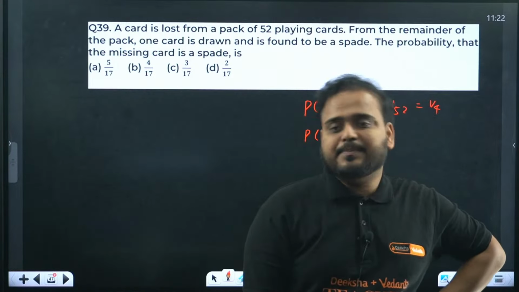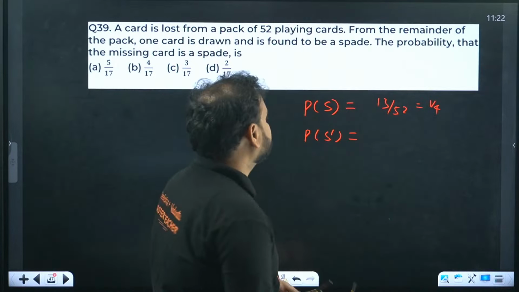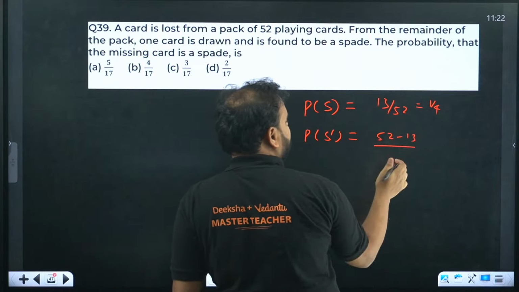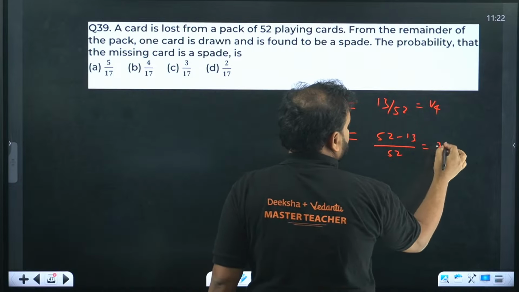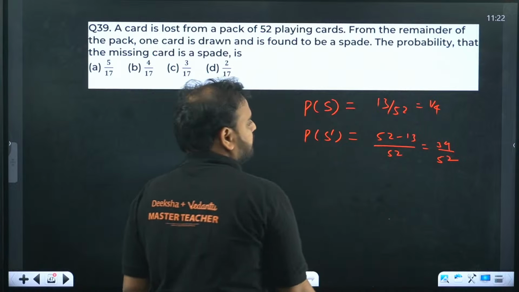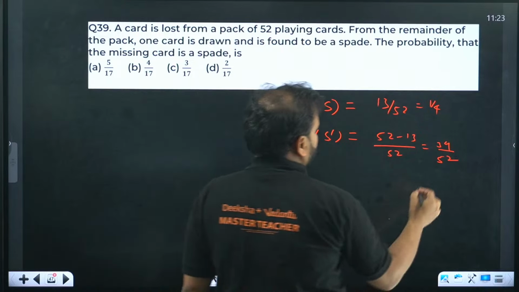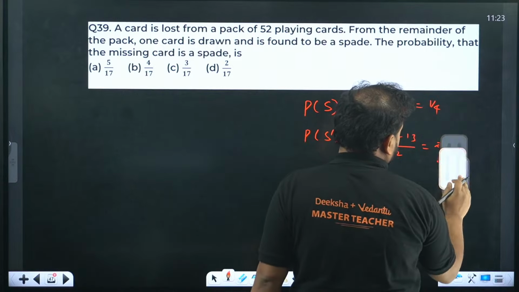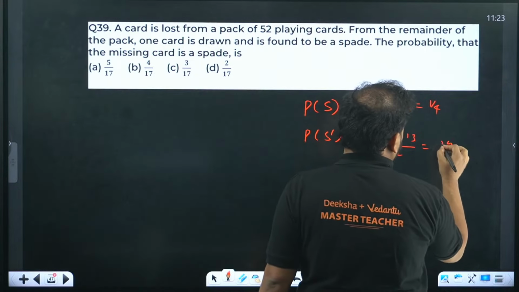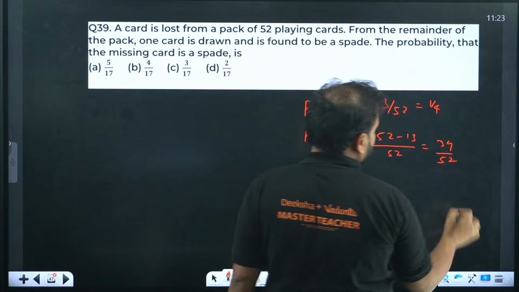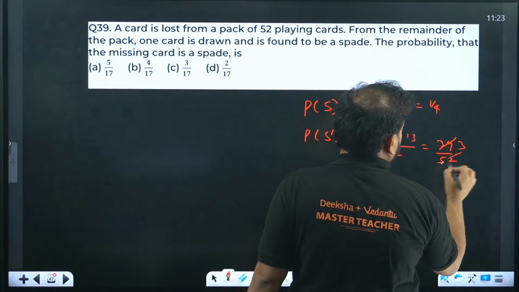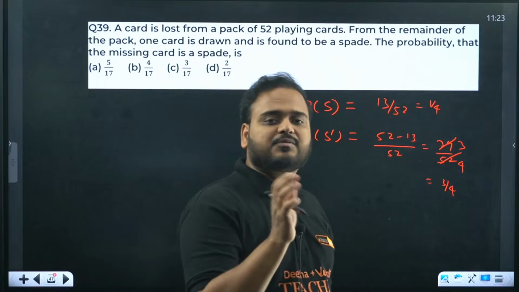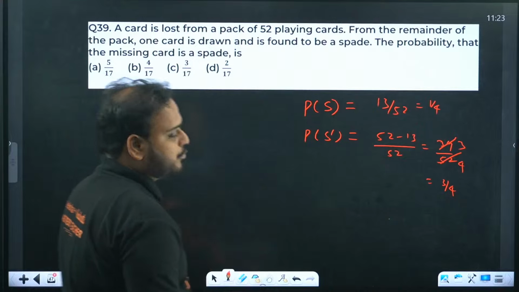And for it to be not a spade, it will be 52 minus the spades, so the total is going to be the other cards, 39/52. 13 3s and 13 4s, so 3/4. So if the missing card is spade, the probability is 1/4, and the missing card is not spade is 3/4. Is it clear, guys?